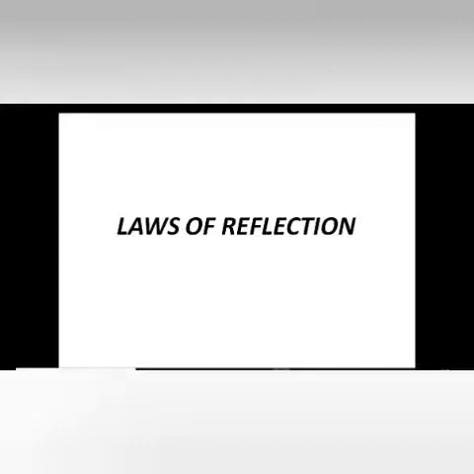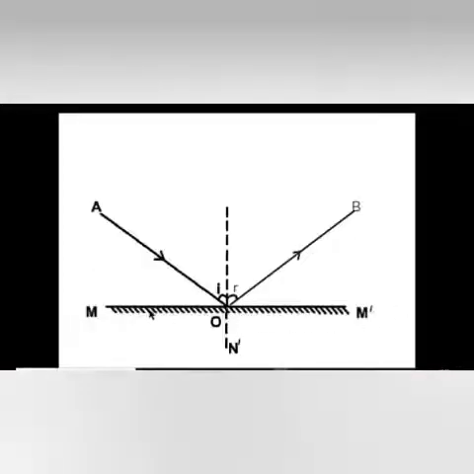Now, laws of reflection. For studying laws of reflection, let us consider a plane mirror M prime. Okay, let AO be the light ray incident on the mirror at the point O. The ray AO is reflected at the point O and it is reflected as OB. Now, this is a normal, that is a line drawn perpendicular to the plane mirror M prime.